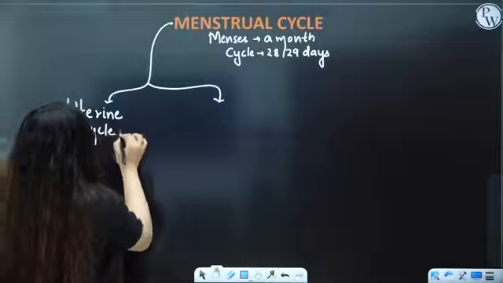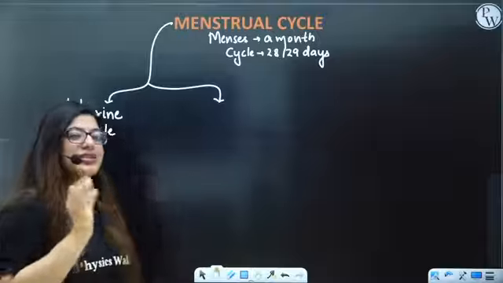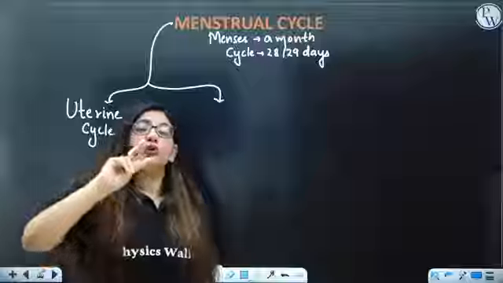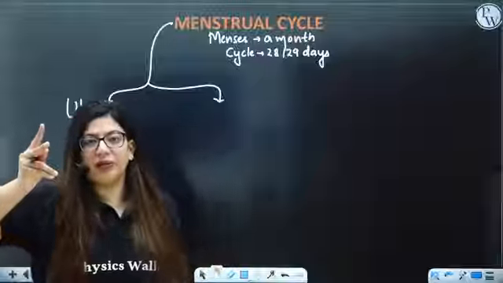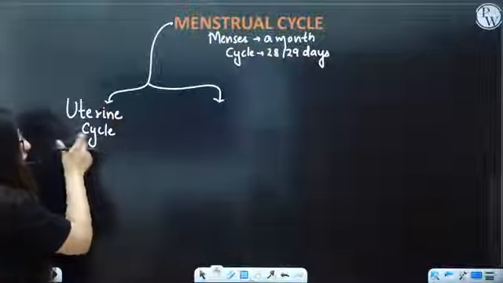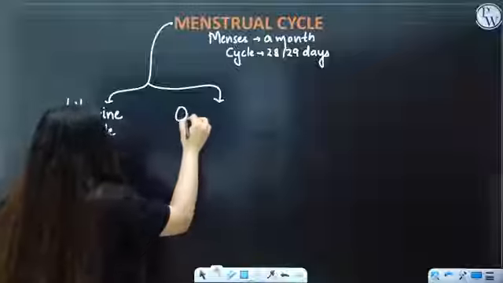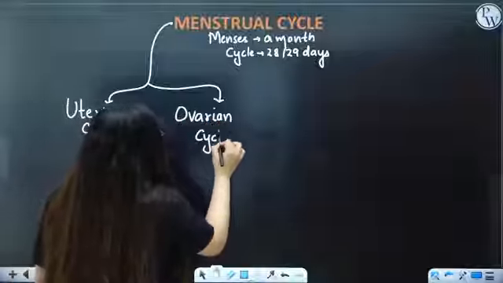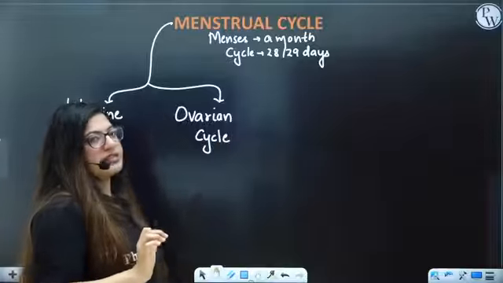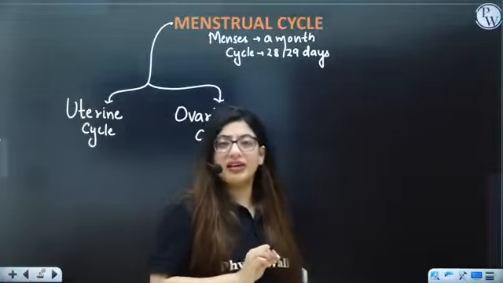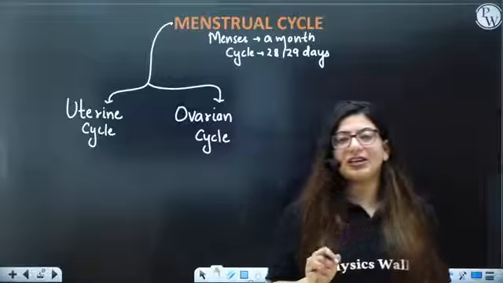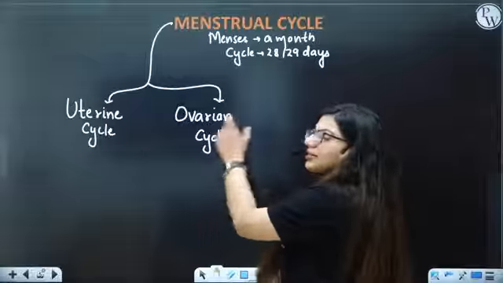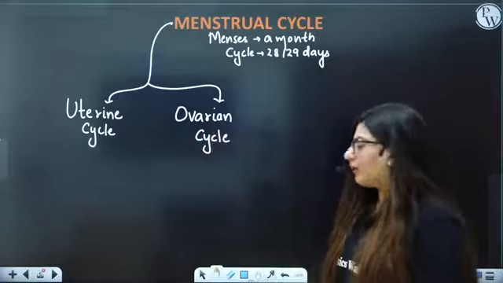So when we say menstrual cycle, it consists of two cycles because two organs are involved here in a female. One cycle is going on in the uterus, another cycle is going on in the ovary. Okay. The uterine cycle is dependent upon the ovarian cycle because the ovaries will secrete the hormones. So the uterine cycle is dependent upon the ovarian cycle.